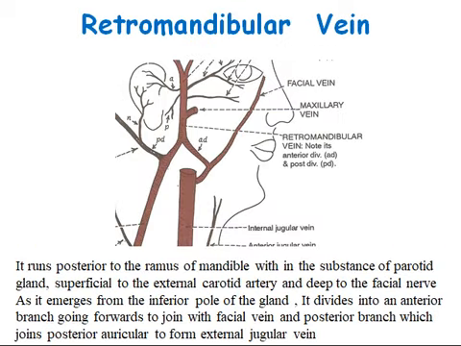Coming on to the retromandibular vein, it runs posterior to the ramus of the mandible within the substance of the parotid gland, superficial to the external carotid artery and deep to the facial nerve. As it emerges from the inferior pole of the gland, it divides into an anterior branch, going forward to join with the facial vein, and a posterior branch, which joins the posterior auricular vein to form the external jugular vein.